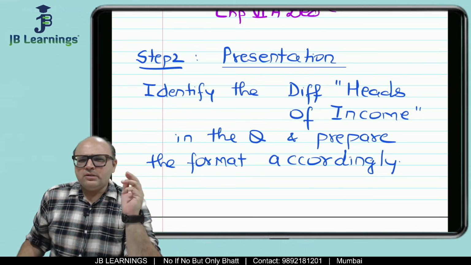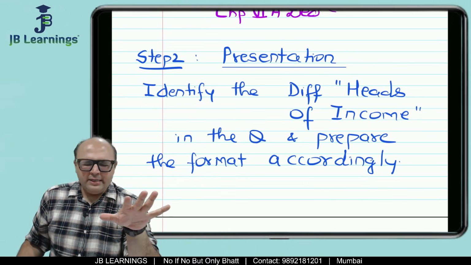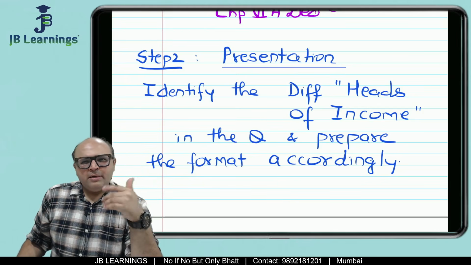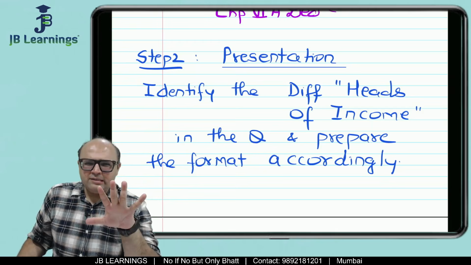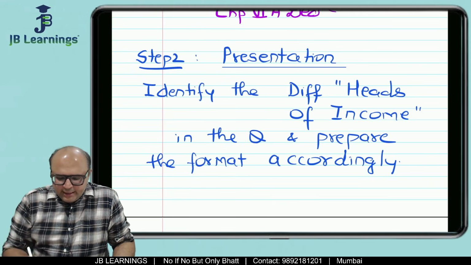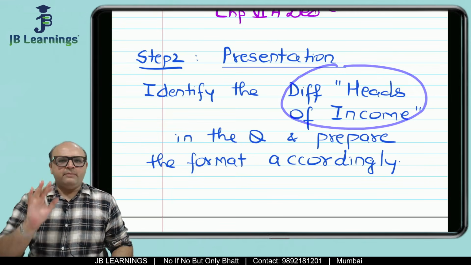Salary, house property, business, capital gain, other source: all 5 heads are very rarely asked. Sometimes there will be 2 heads, sometimes 3 heads.